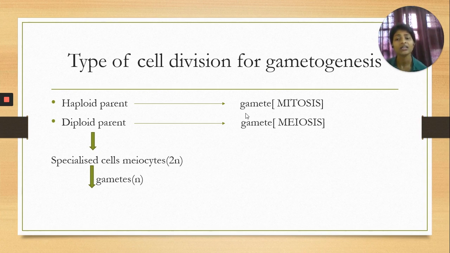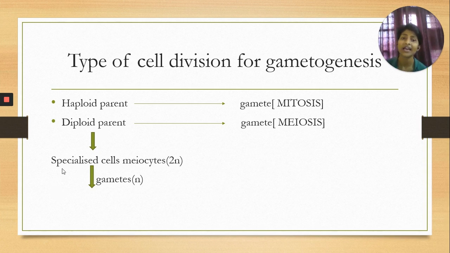On the other hand, if the parent is diploid, that means they have the double number of chromosomes, then gamete formation takes place with the help of the second type of cell division, which is meiotic division. In diploid parents, there are some special cells called germinal cells, and those germinal cells have the double number of chromosomes.